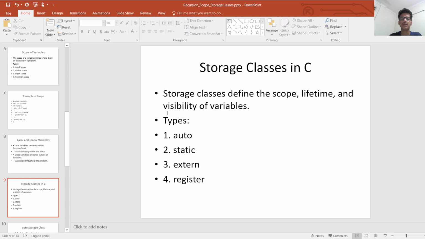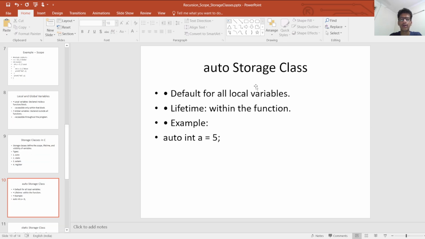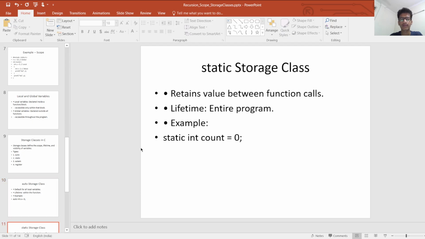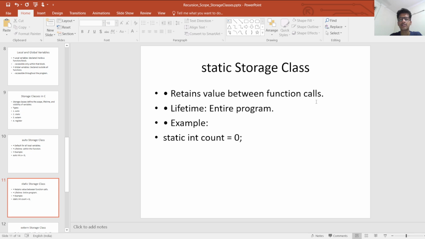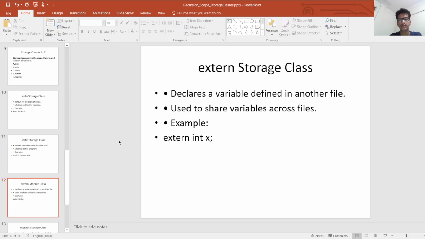Storage classes in C. Storage classes define the scope, lifetime, and visibility of variables. Types: auto, static, extern, and register. Auto storage class: default for all local variables, lifetime within the function. Example: auto int a = 5. Static storage class: retains value between function calls, lifetime is the entire program. Example: static int count = 0.